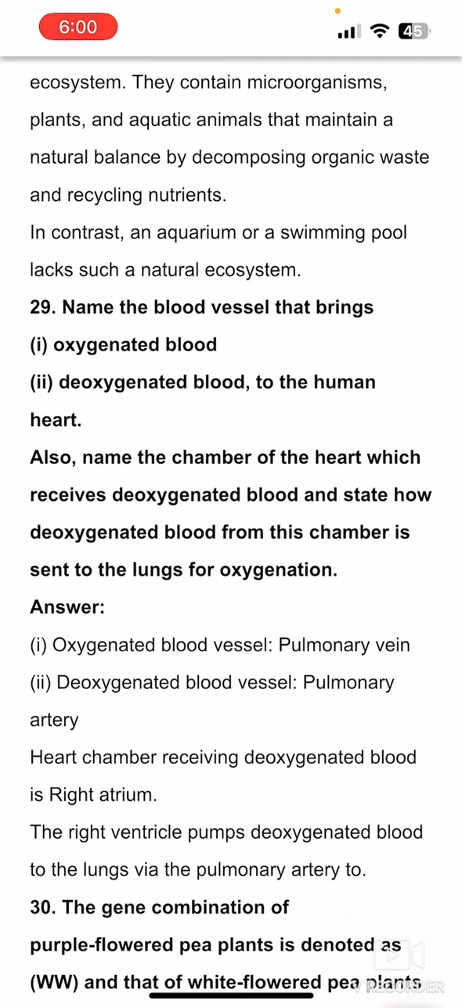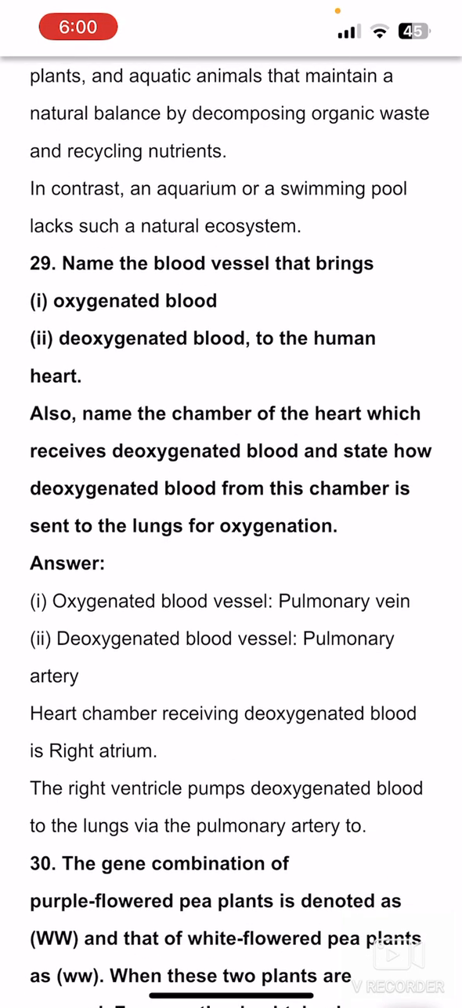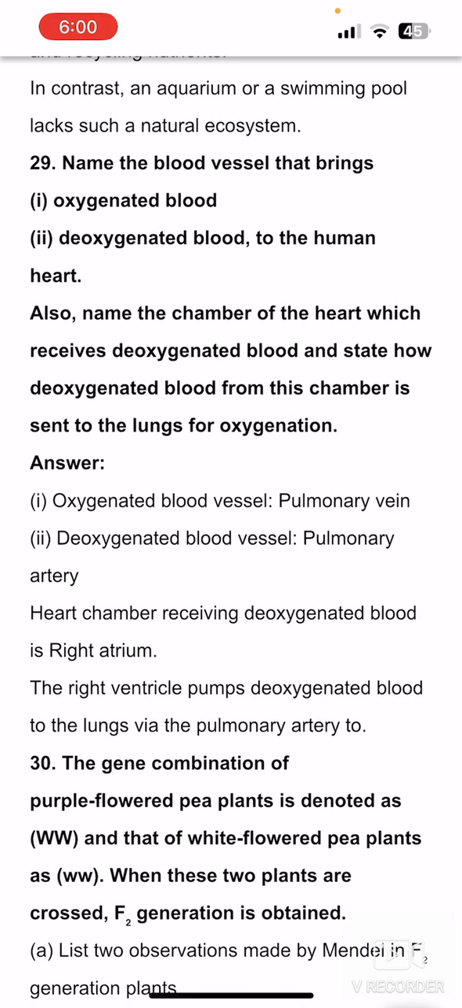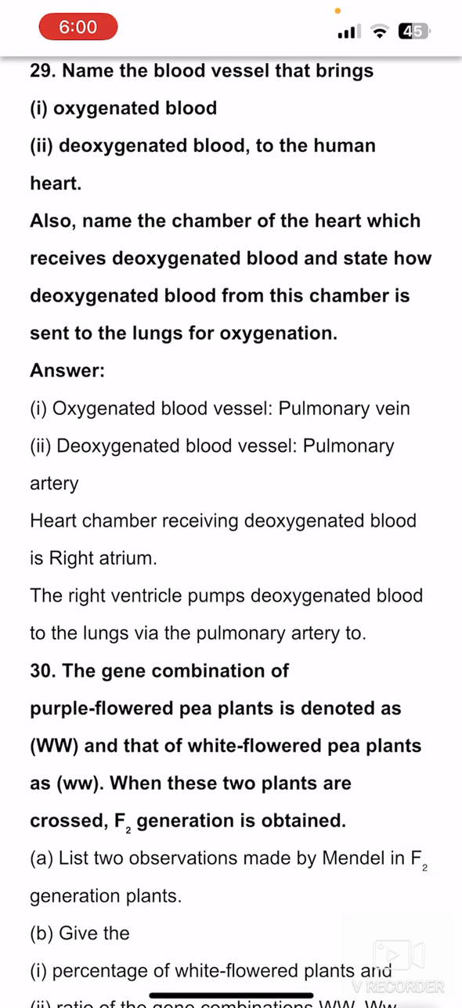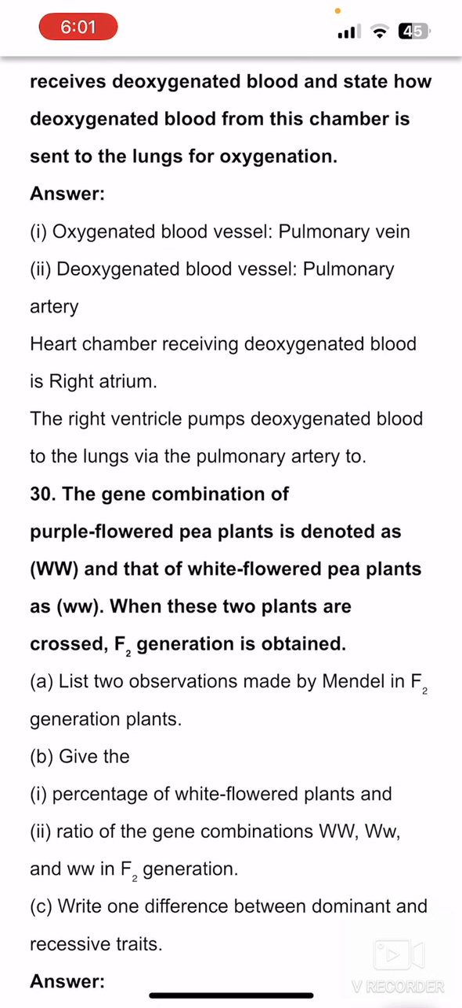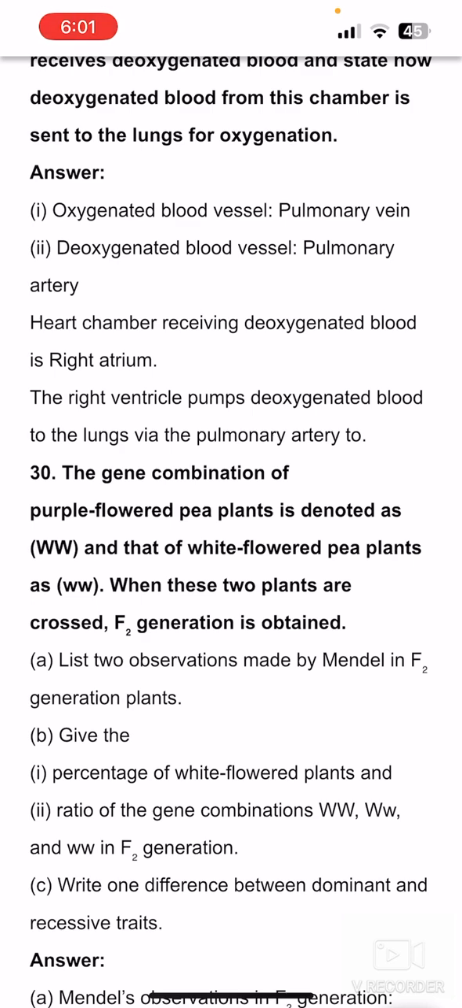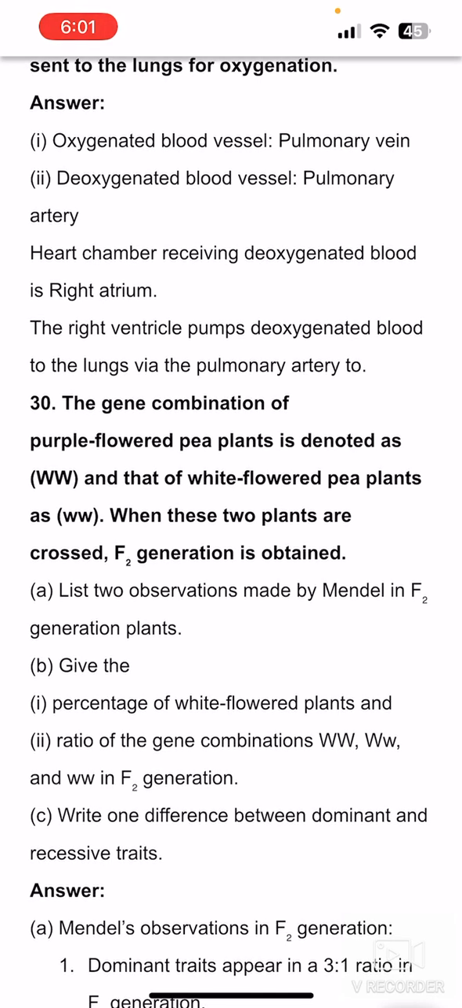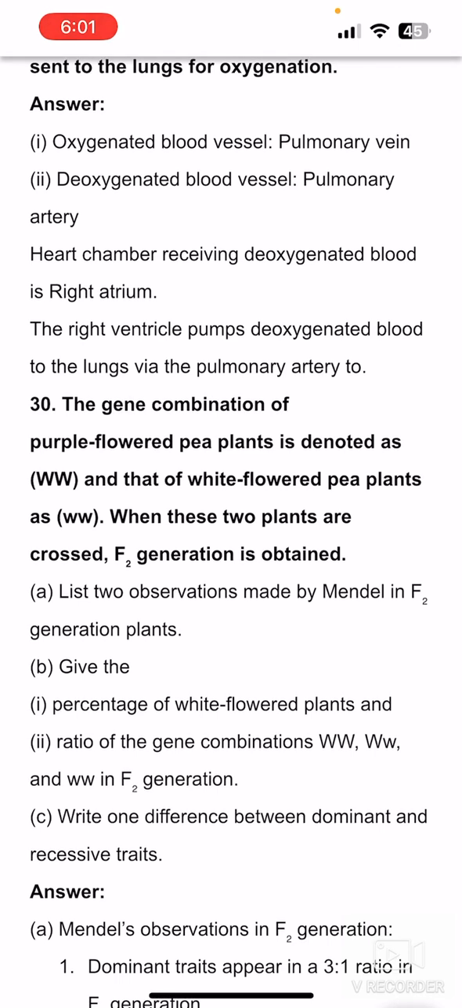Name the blood vessel that brings oxygenated blood, second, deoxygenated blood to the human heart, and also name the chamber of the heart which receives deoxygenated blood and pumps the deoxygenated blood from this chamber to the lungs for oxygen. So the oxygenated blood vessel is the pulmonary vein. This is an exception. Deoxygenated blood is carried by the pulmonary artery. The heart chamber that receives the deoxygenated blood is the right atrium, and the right ventricle pumps the deoxygenated blood to the pulmonary artery. The pulmonary artery carries the deoxygenated blood. Here the exception is there. The word pulmonary is related to lungs.